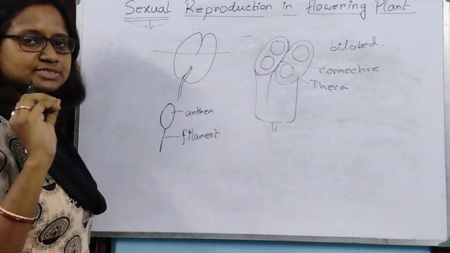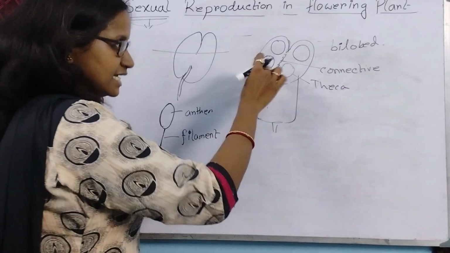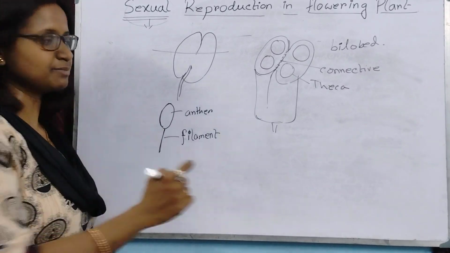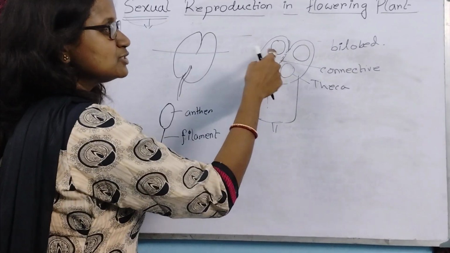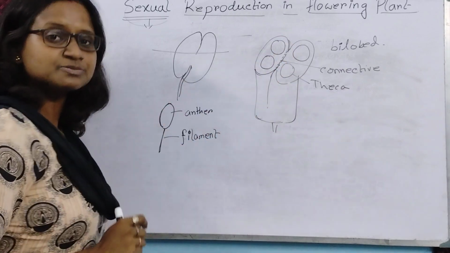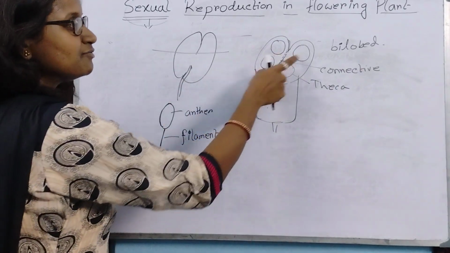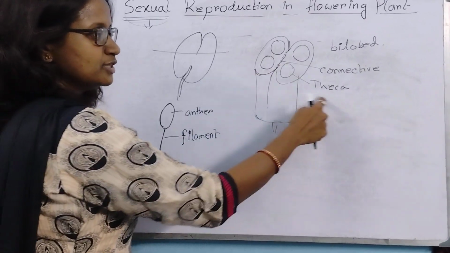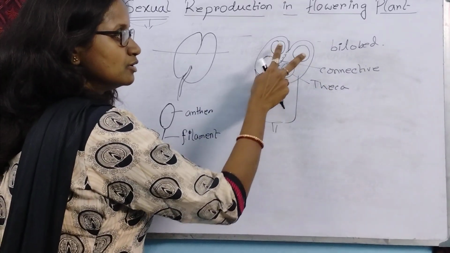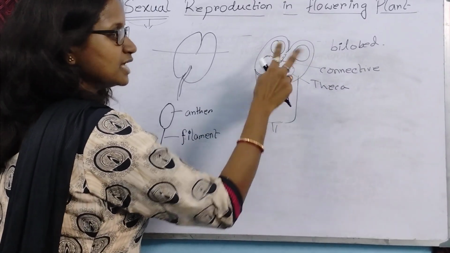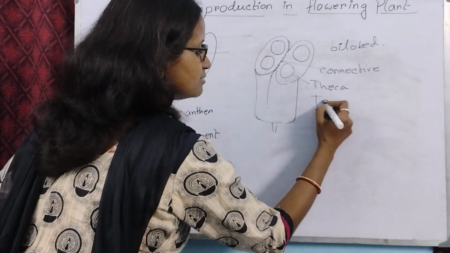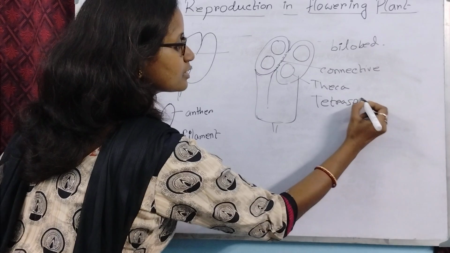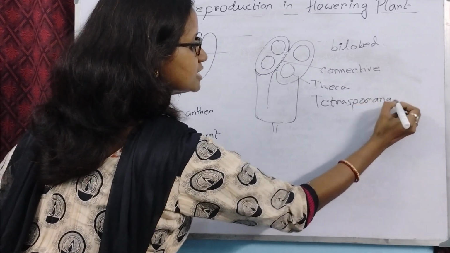So the hibiscus possesses what? In each lobe they have one theca. But here, in each lobe there are two theca. So they are tetrasporangiate, because they have four theca in total, four chambers. That is tetrasporangiate. This diagram is representing tetrasporangiate.